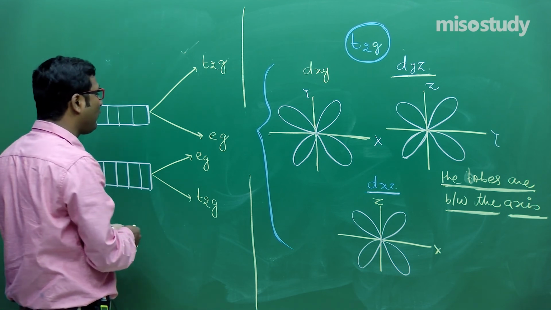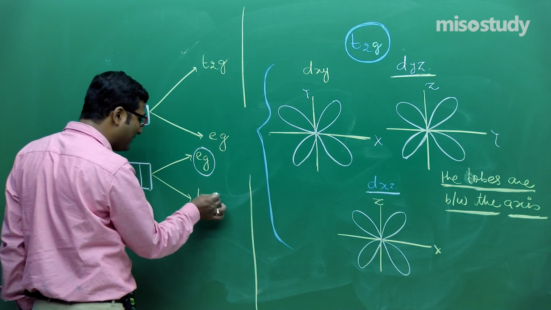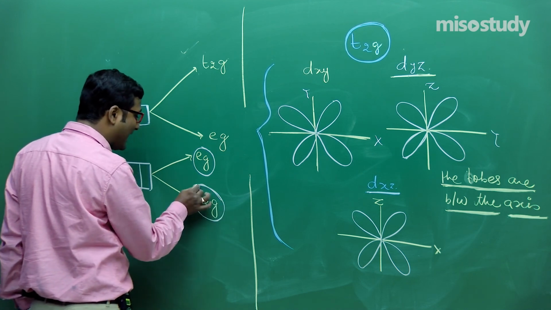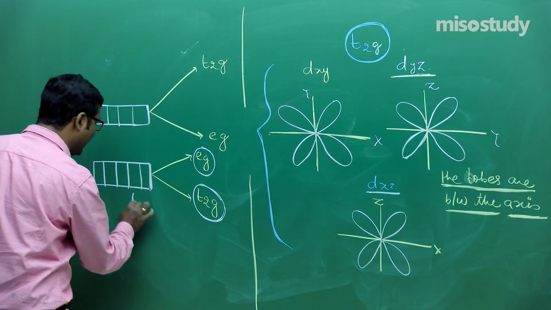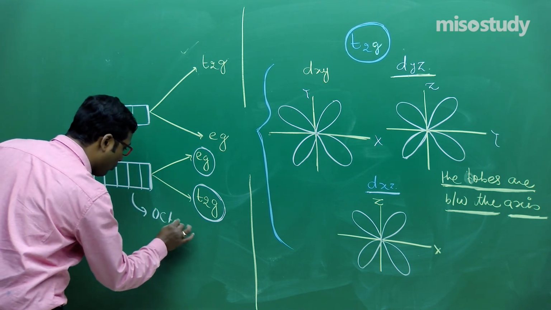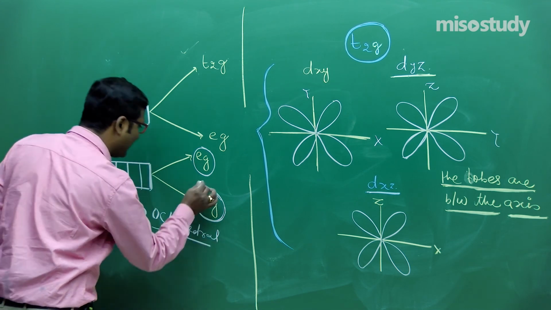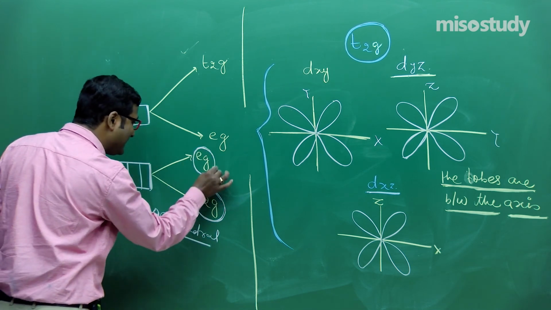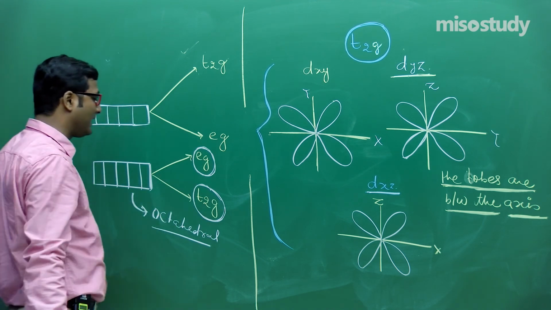Now we have to find out in which case Eg is at a higher energy level and T2g at a lower energy level. I am giving you a simple idea. When we talk about octahedral complexes, then we will find that Eg is at a higher energy level and T2g at a lower energy level.